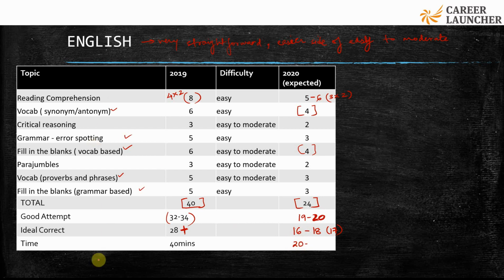Roughly, since we have 1 minute per question and we have 24 questions here, you should be able to basically do this section in the first 24 minutes. 24 questions and 24 minutes, and roughly you will be scoring around 17 marks here.